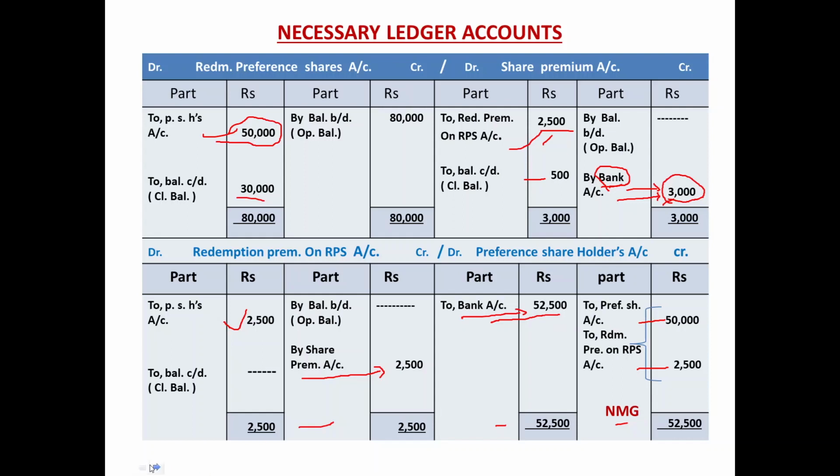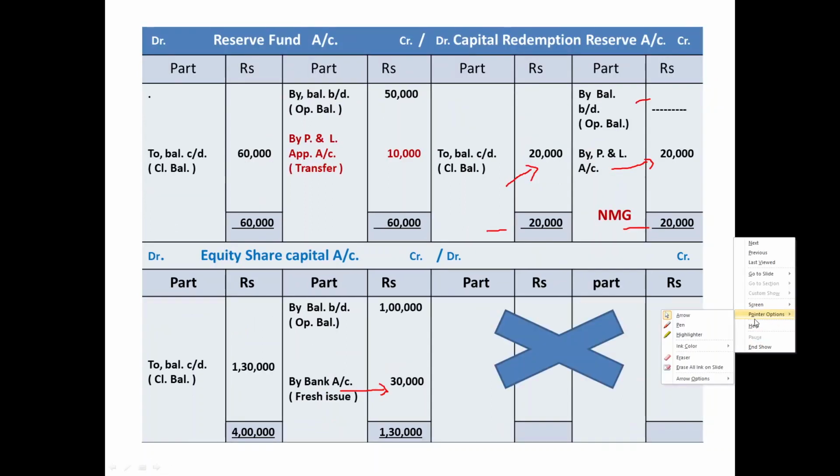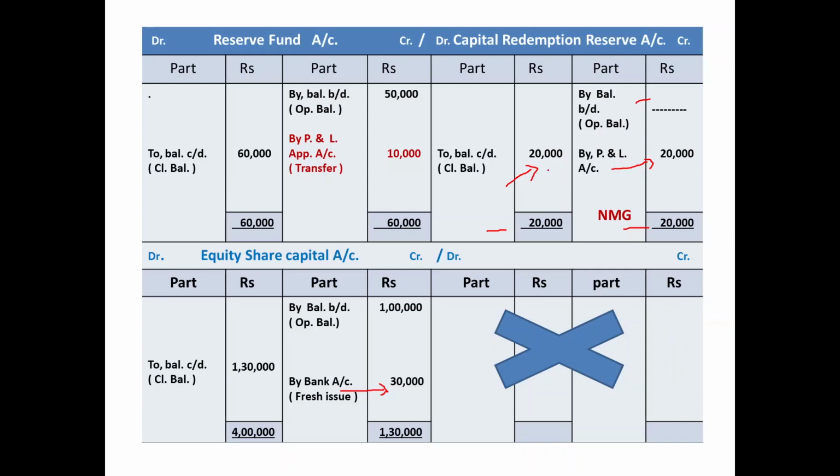And the next ledger account related with this RPS process, let us also verify it. As I told you earlier, CRR: nothing is there. We got 20,000 from the profit and loss account. It remains as a closing balance. So nothing is there. Equity share capital account: here we got 30,000 having a narration bank, 30,000 plus 10% premium, that is 3,000. In total we got 33,000.